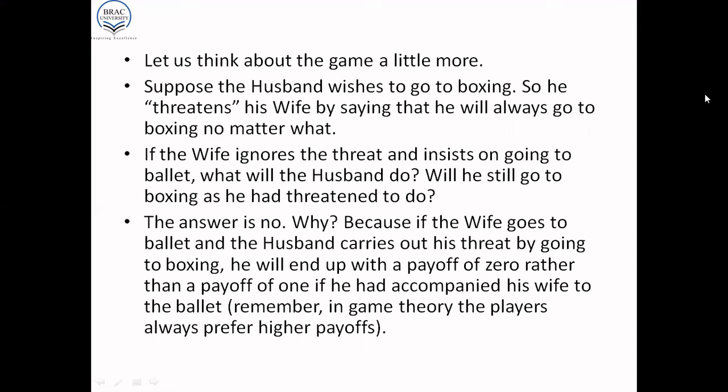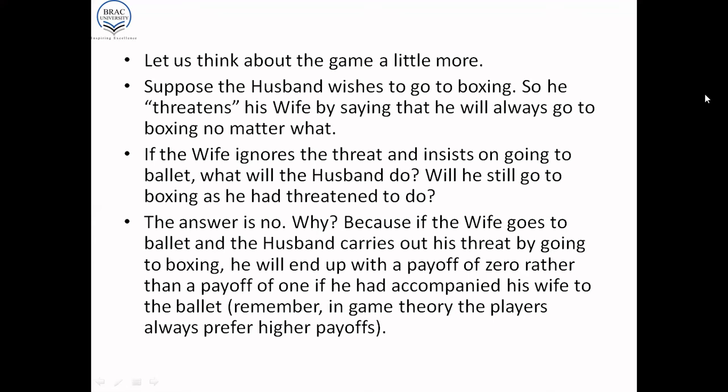Will he still go to boxing as he had threatened to do? And the answer is no. Why? Because if the wife goes to ballet and the husband carries out his threat by going to boxing, he will end up with a payoff of 0 because they're separated, rather than a payoff of 1 if he had accompanied his wife to the ballet.